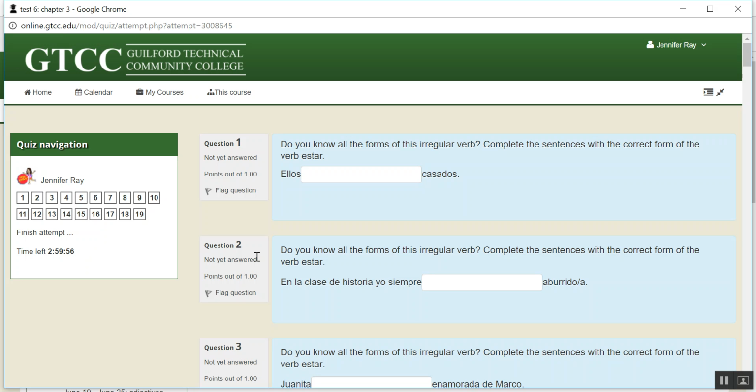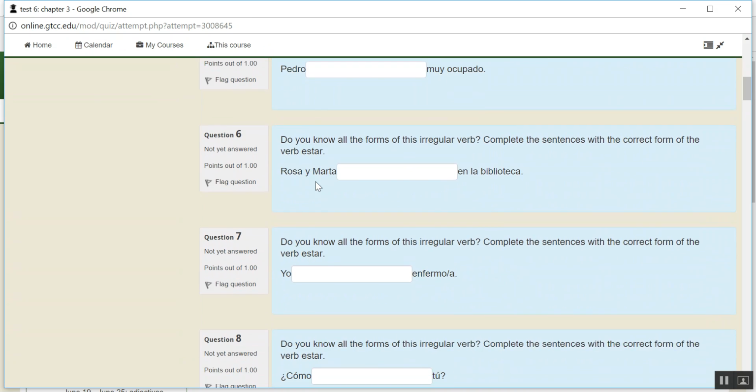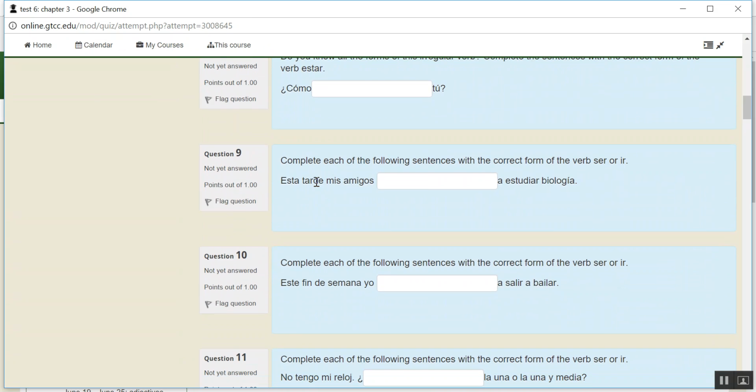Do you know all the forms of this irregular verb? Complete the sentences with the correct form of the verb estar. So you're just using estar and you're going to conjugate it correctly for the subject. Remember that when it's a statement, the subject comes before the verb, or before the blank, and when it's a question, it comes after it. So you've got a few like that where you're just conjugating estar.